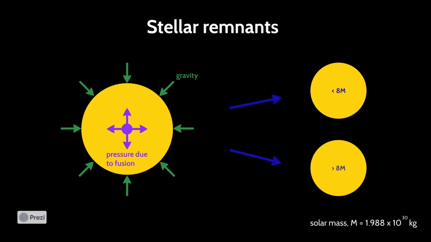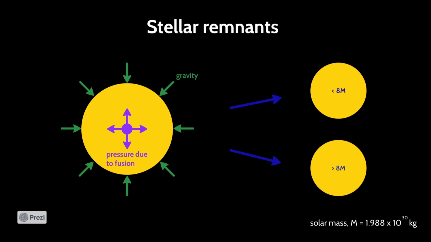For most of a star's life, the gravity, which would cause the star to collapse in on itself, and the pressure that pushes outward due to nuclear fusion in the core, is in a delicate balance. Eventually, the star will be depleted of fuel to fuse, and this balance is broken, so the star dies. What happens after it dies depends on the initial mass of the star.